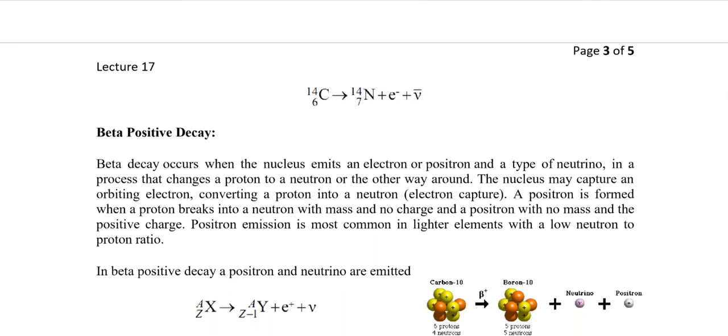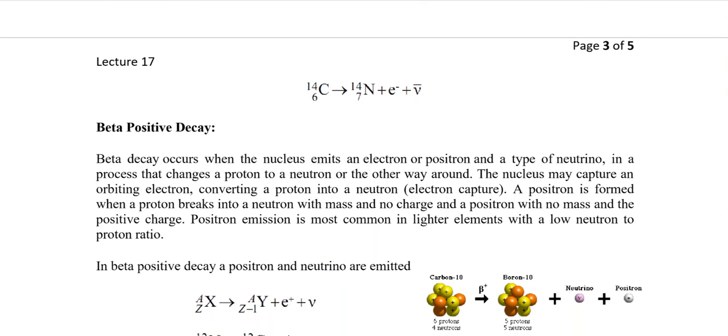So the total balanced equation, energy-wise, is that carbon is converted to nitrogen by the conversion of a neutron into a proton, releasing an electron and what we call an antineutrino. Now the same concept applies to beta positive decay.